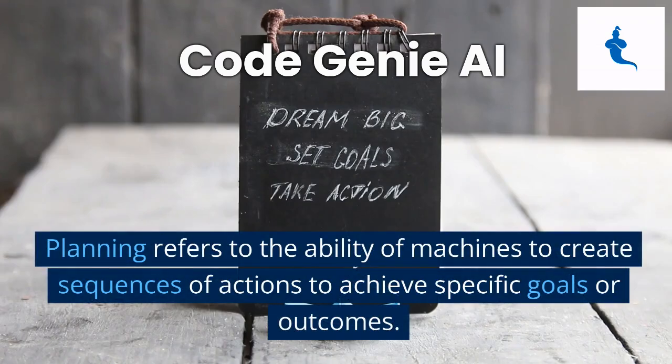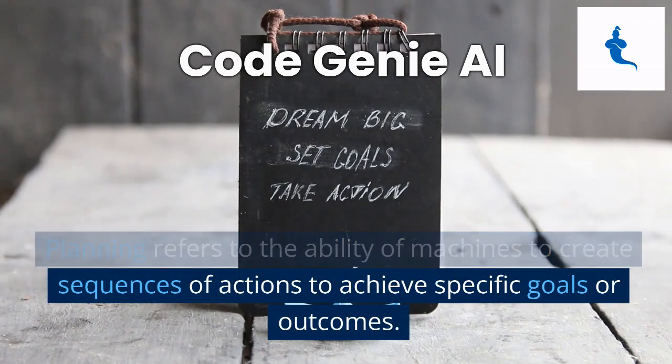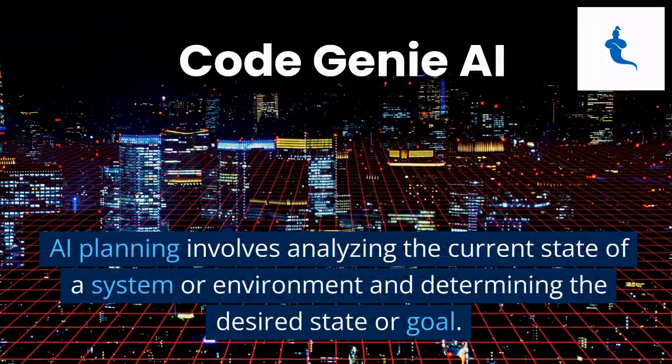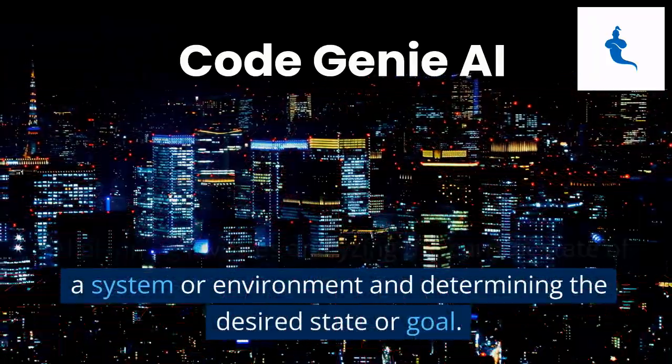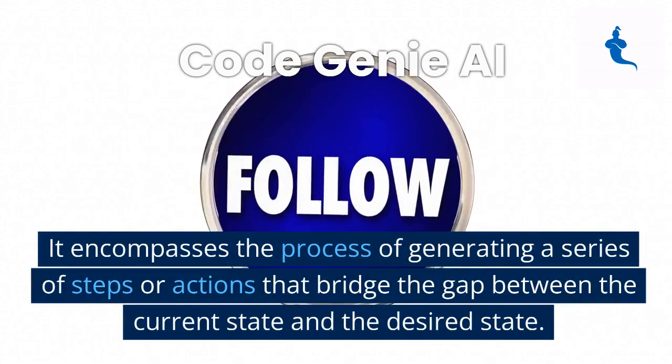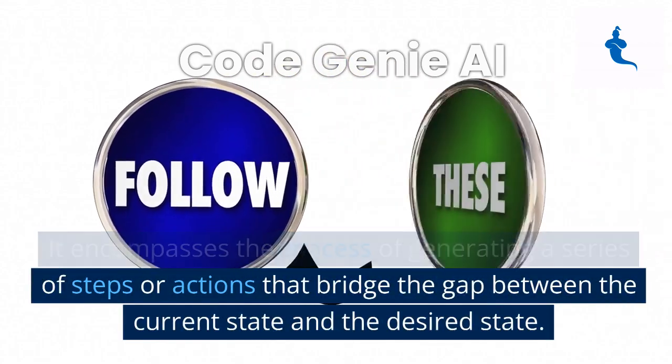Planning refers to the ability of machines to create sequences of actions to achieve specific goals or outcomes. AI planning involves analyzing the current state of a system or environment and determining the desired state or goal. It encompasses the process of generating a series of steps or actions that bridge the gap between the current state